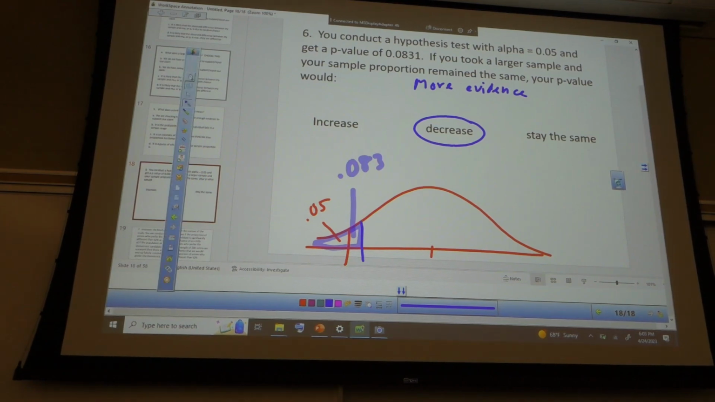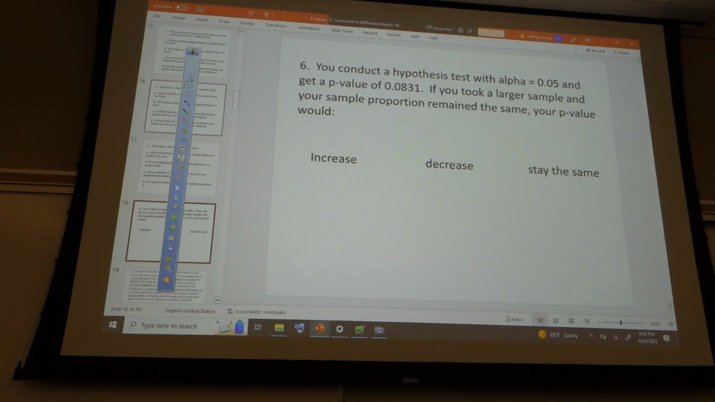Remember, when your p-value is low, H naught must go. You kick it out. What was that again? When p-value is low, H naught must go.